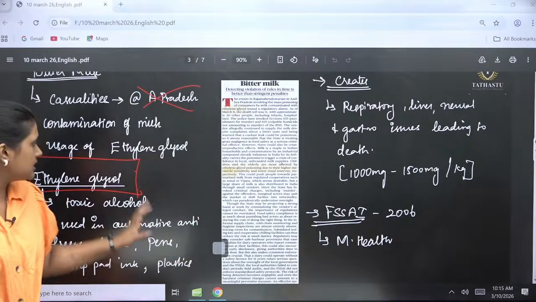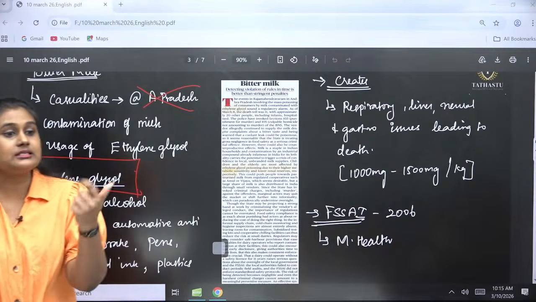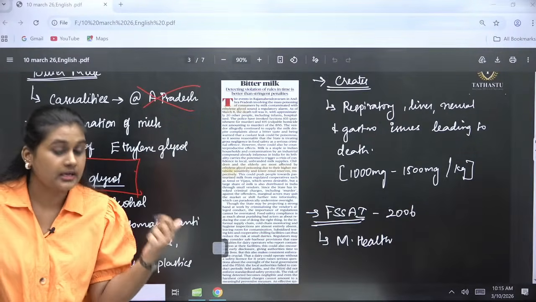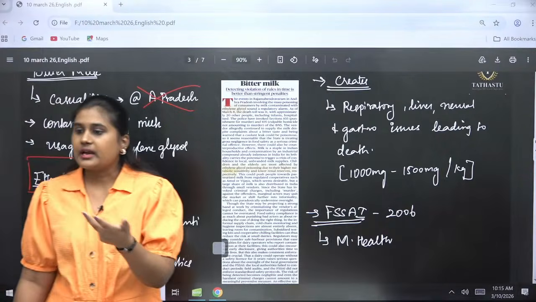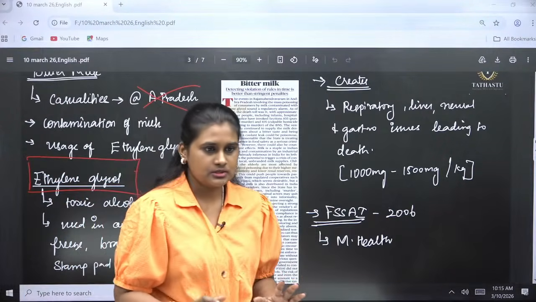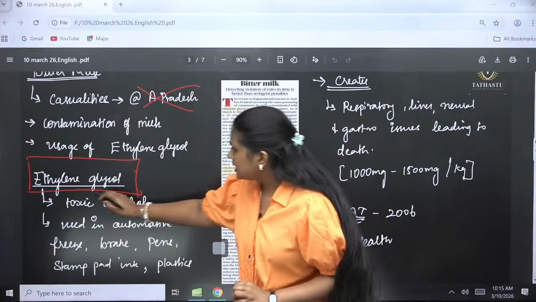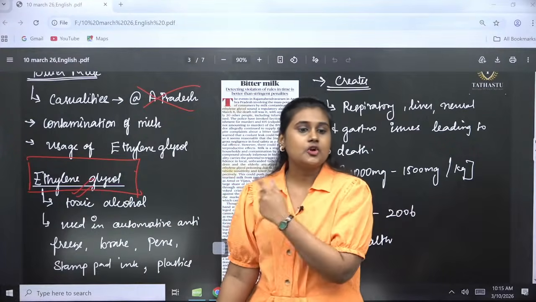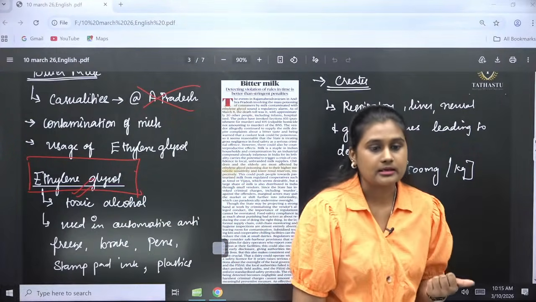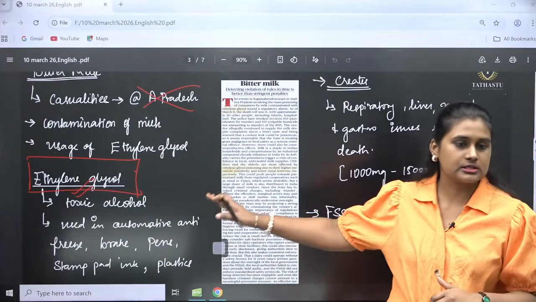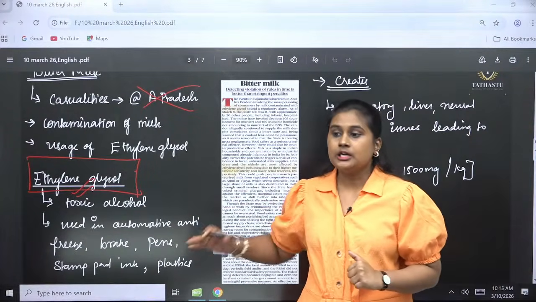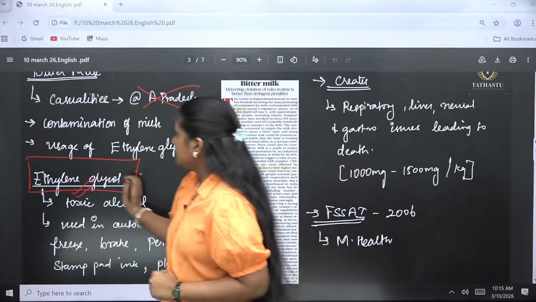We have to see the nature of the component, whether it is necessary for the product. Sometimes excessive usage of a component also leads to problems. But in this article, it is not at all necessary to add it in the milk. There is no requirement for this component to be present in that milk, but it has been added.